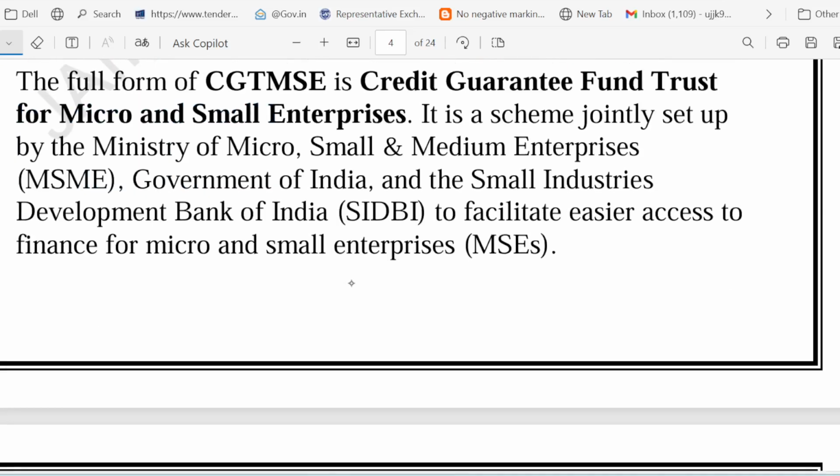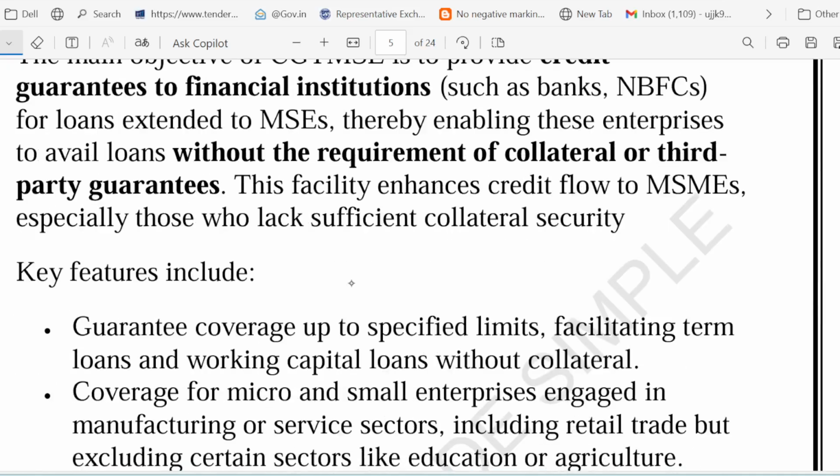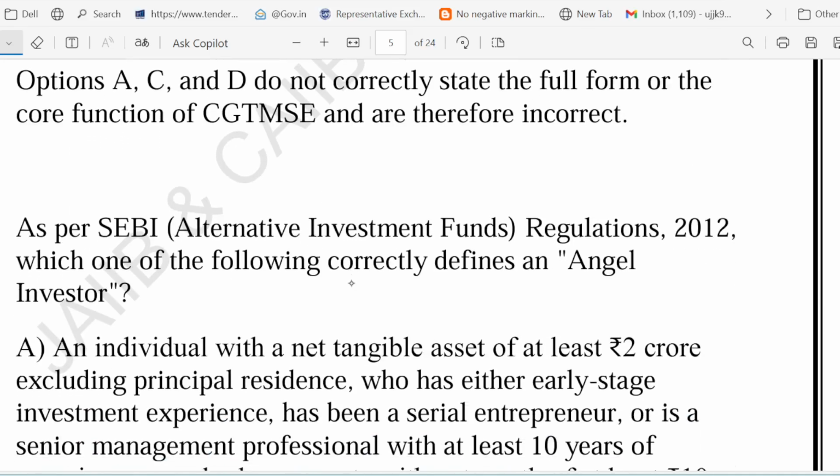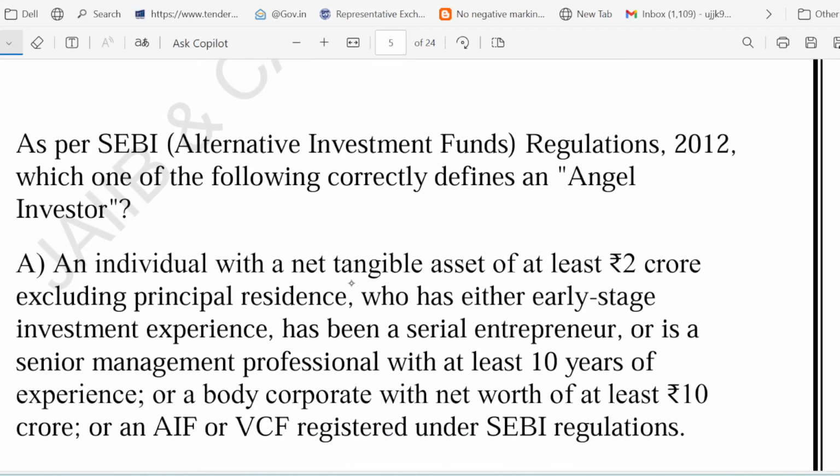I hope every aspect about CGTMSE is clear. Now let's see the next question that we have. Yes, very good question. This question asks you the definition of the angel investor. The question is regarding that as per the SEBI Alternative Investment Fund, we call it AIF, as per the SEBI AIF Regulation 2012, which one of the following correctly describes an angel investor? So this question is regarding the angel investor, right?